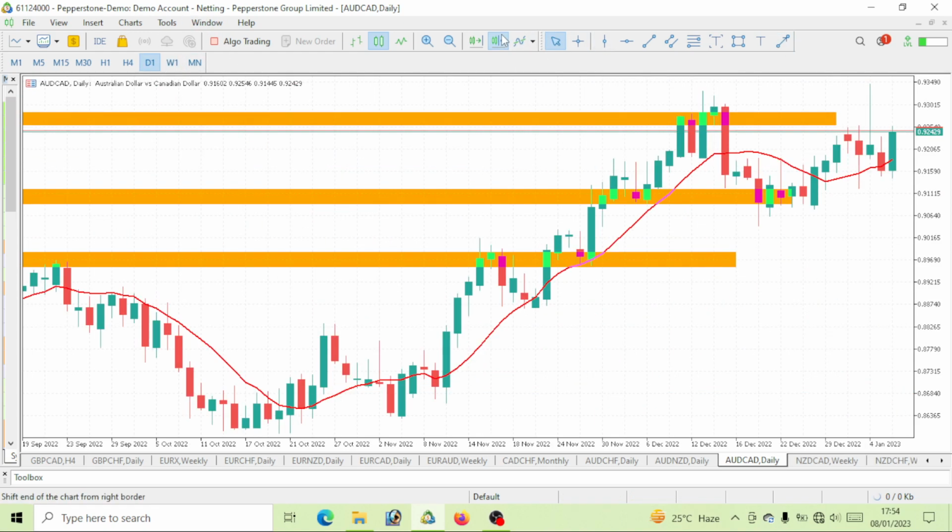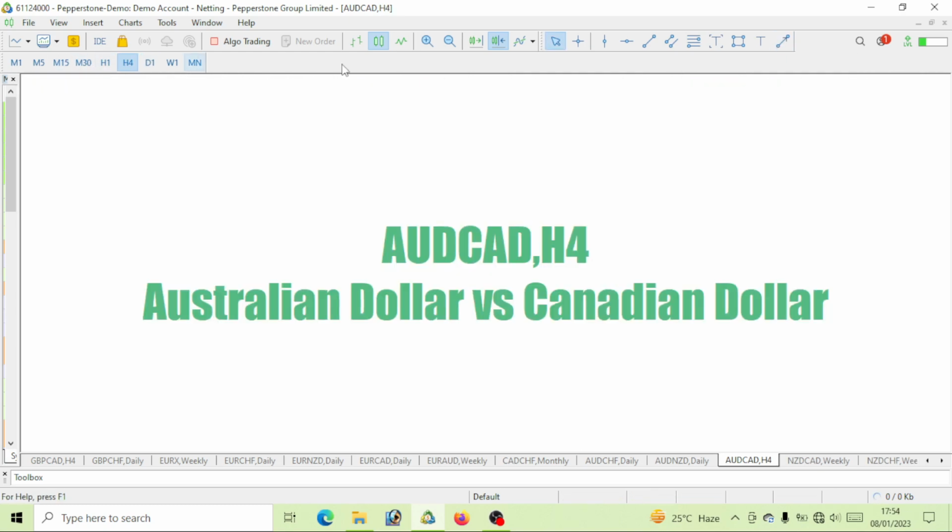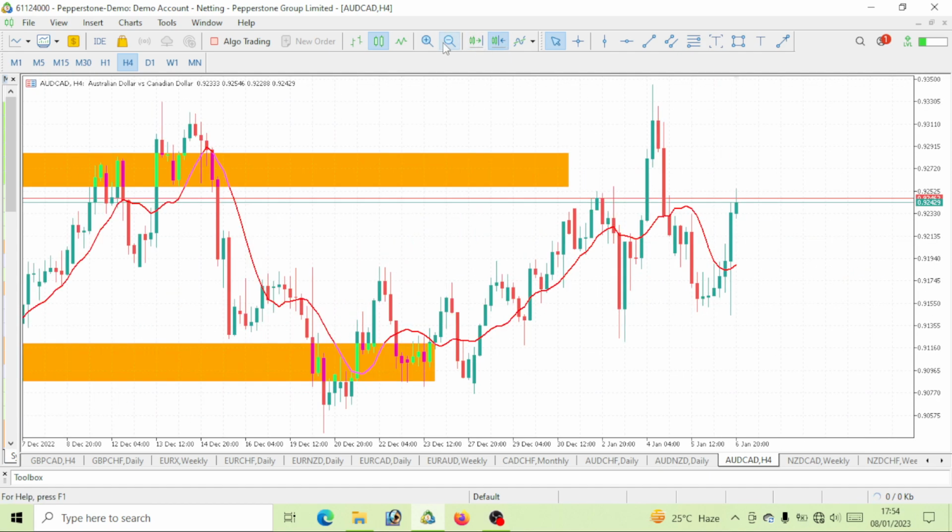And now let's look at the daily time frame. So price is pushing up. You can see a push, a drop. Let's see if more movements will be made this week. Price would actually go bullish a bit before we start getting that drop. And with the four-hour time frame, the four-hour time frame is still an uptrend move, by the way. So we will expect more bullish move to be made before we start getting that drop on AUD CAD for the week.